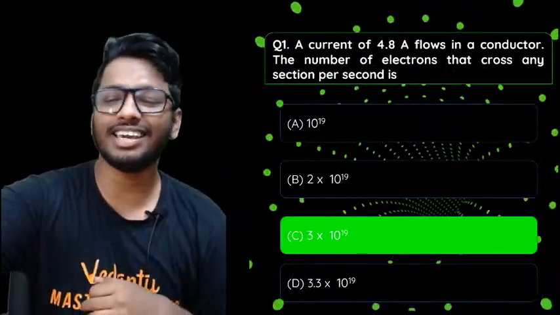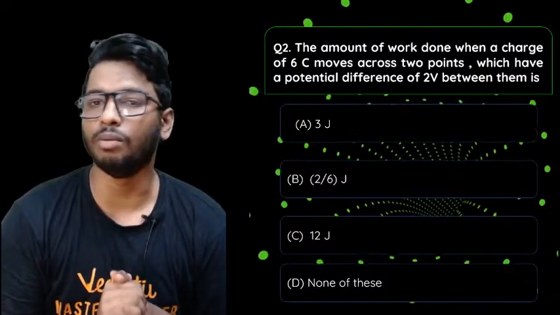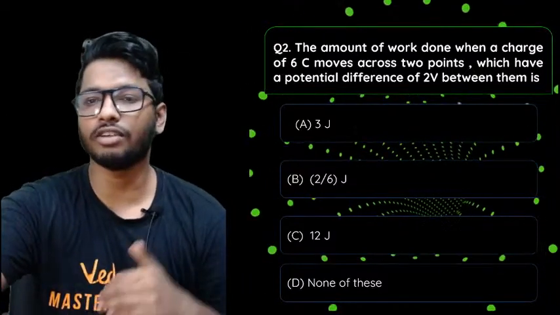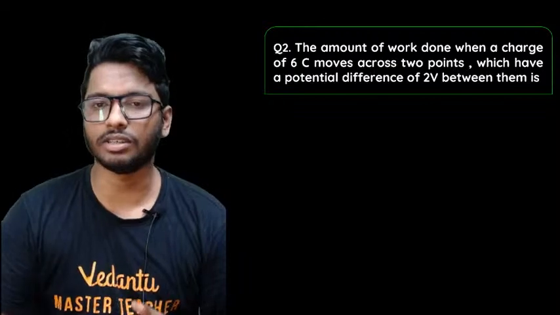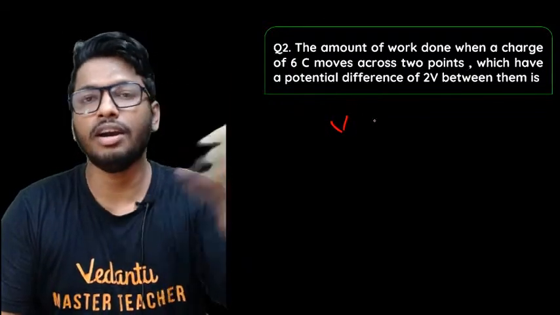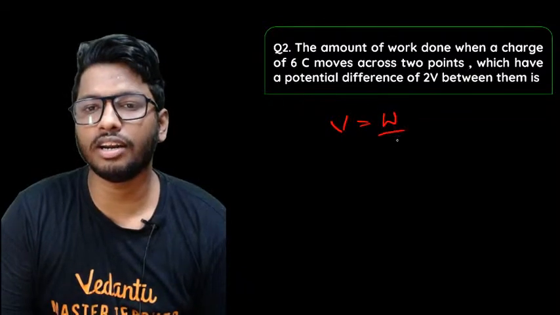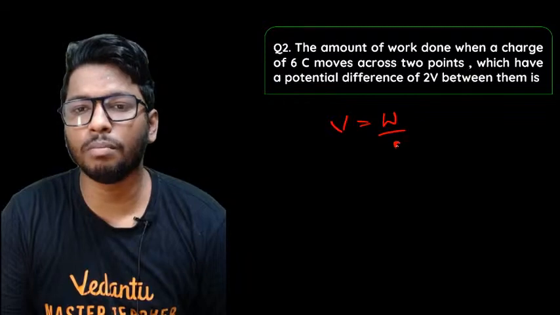Anyways, this is the answer to this question, guys. The question is: the amount of work done when a charge of 6 coulomb moves across 2 points which have a potential difference of 2 volt between them. The answer is pretty simple. If you remember the formula I told you in the regular sessions, potential difference is equal to work done to move a unit charge. So it is nothing but W by Q.